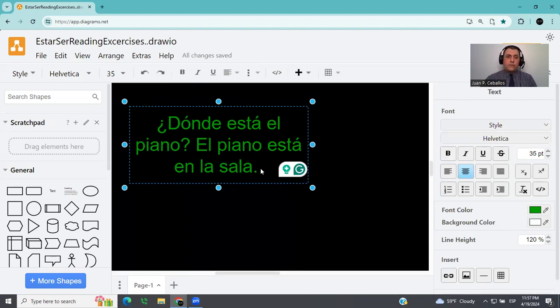So these are all the exercises for today. Next, we will continue with the verb ir, interrogative words, days and months.